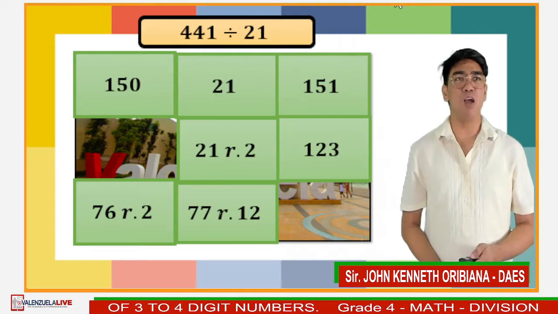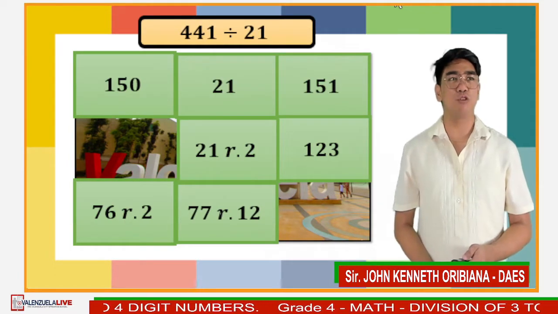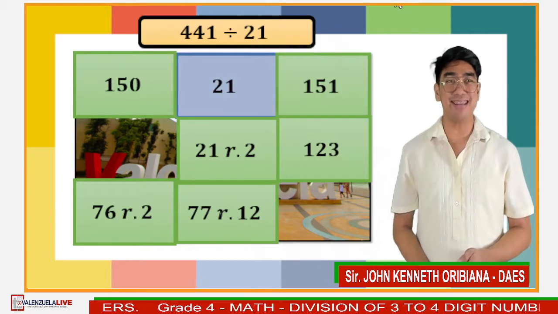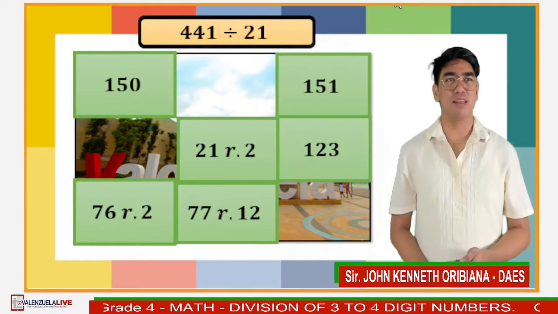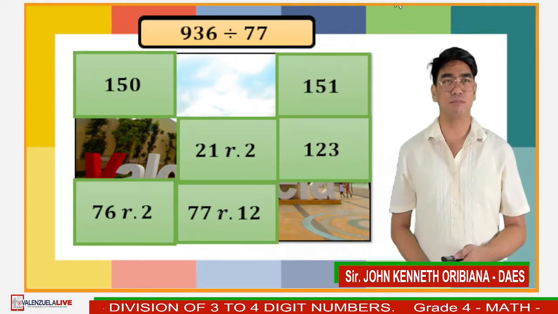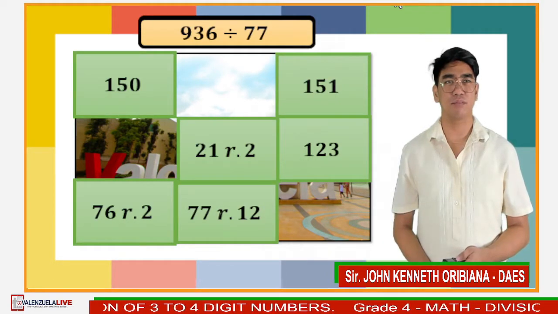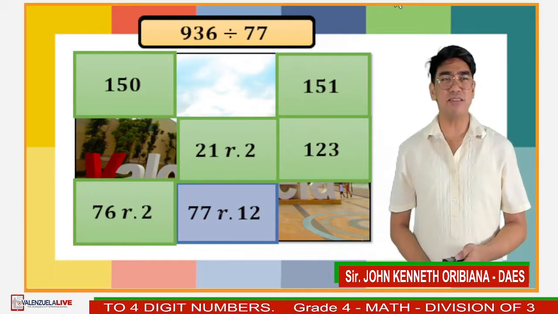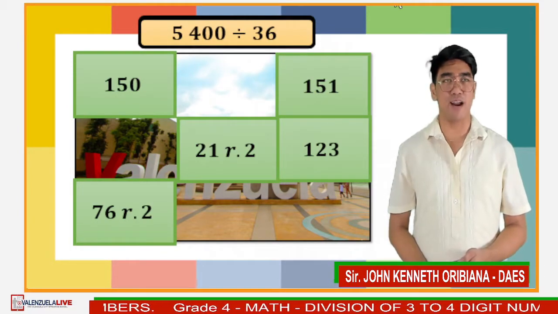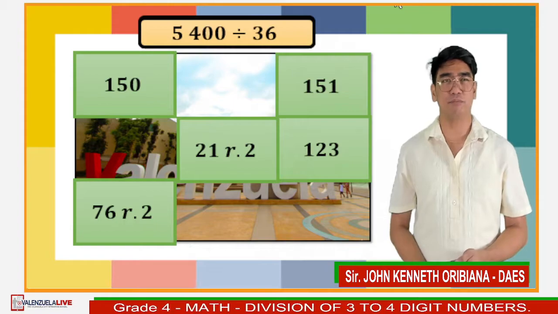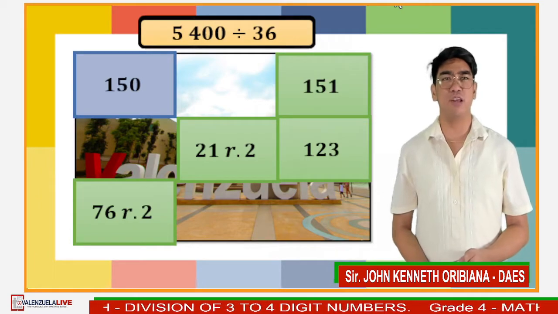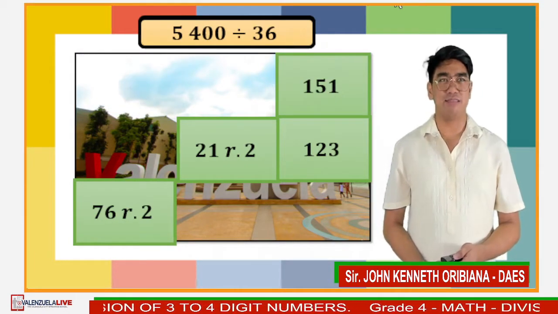For the next problem, 441 divided by 21. Very good. It is 21. Next, 936 divided by 77. That's right. 77 remainder 12. Next, 5,400 divided by 36. Correct. It is 150 as the answer.